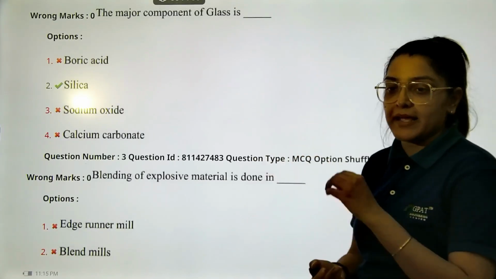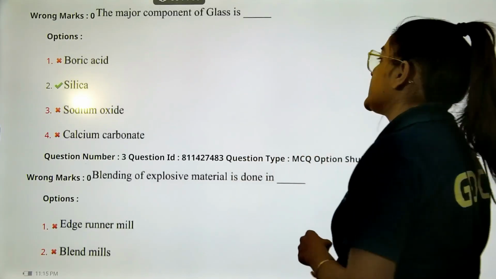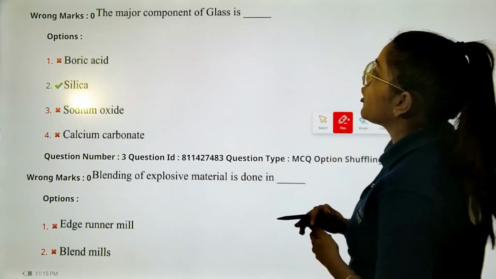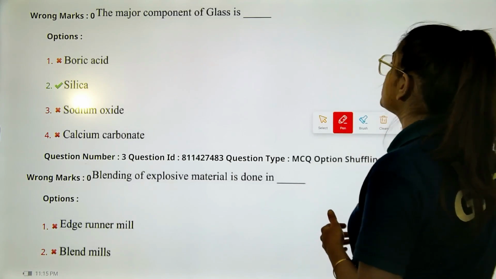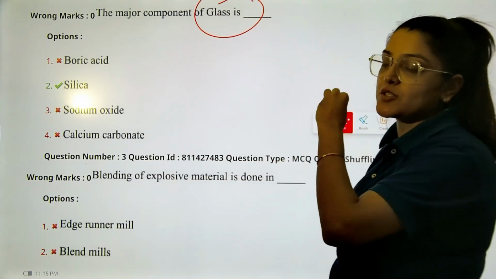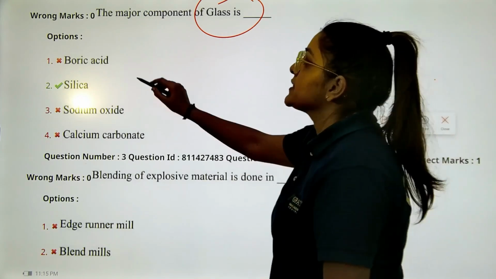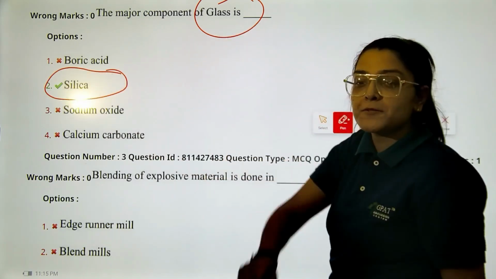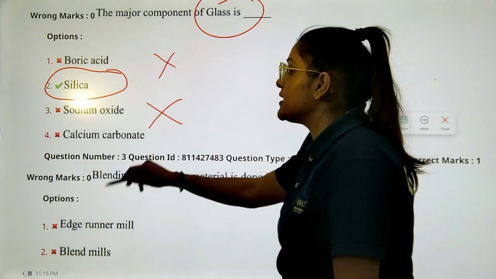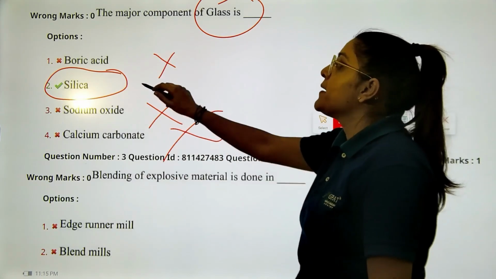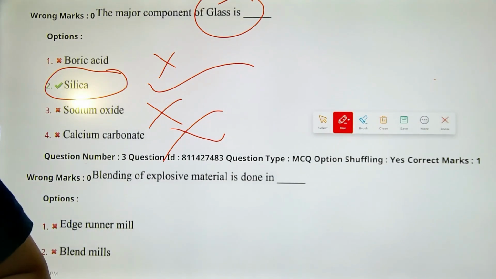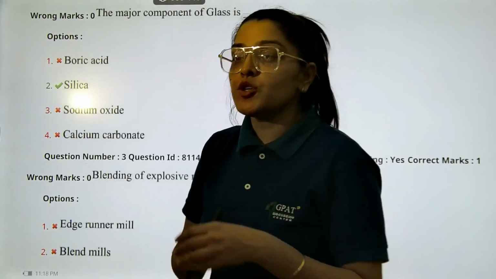Next question, again a very direct question. The question says, the major component of glass is... Students, I hope this was not a problem for you, it is nothing but option B, silica. We have boric acid, sodium oxide, calcium carbonate, but the correct answer was option B, silica.